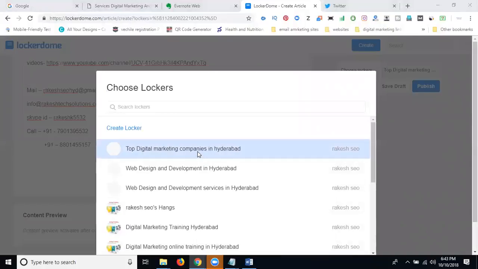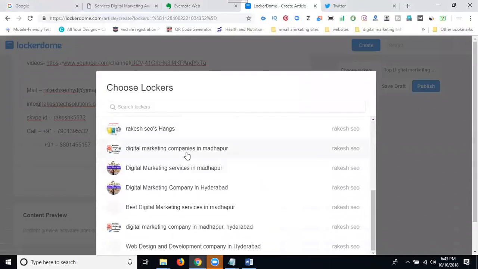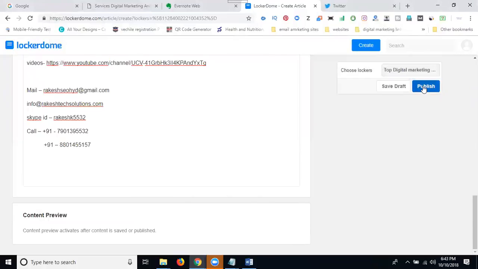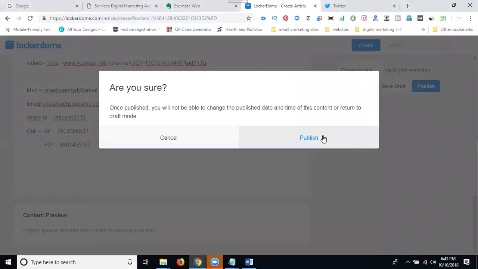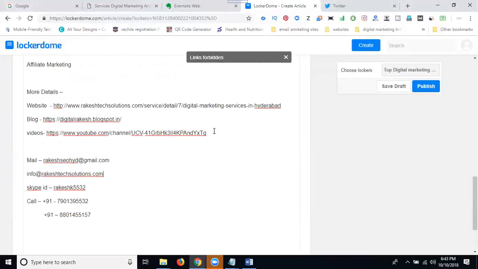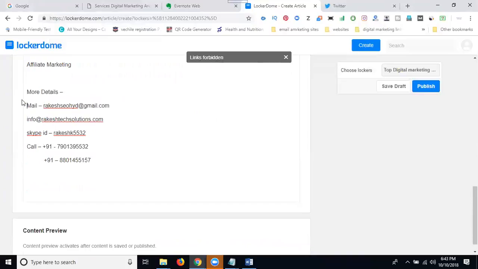I'm adding 1, 2, 3, 4, 5, 6. These are the keywords. 7. Share. Now clicking publish. You can see what happened. The link will be forbidden. Why? Because here I'm writing links. So links will not be accepted.